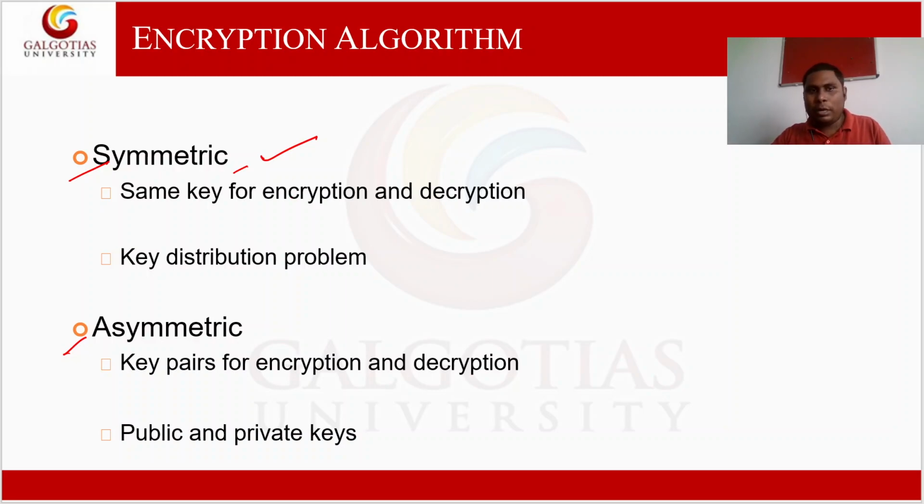When we encrypt a particular message, the key used is called the public key, and when we decrypt that message, we use the private key. So symmetric key and asymmetric key cryptography are like this: when we use the encryption algorithm in such a way that the key for encryption and decryption is the same, it is called symmetric key cryptography. And if the keys for encryption and decryption are different, where there is a pair of keys, one used for encryption and the second for decryption, that algorithm is called asymmetric key cryptography.